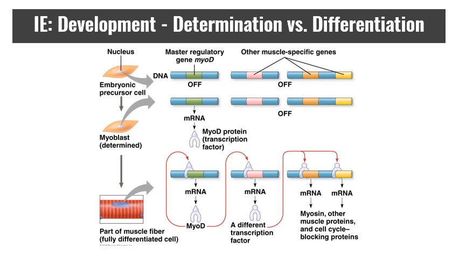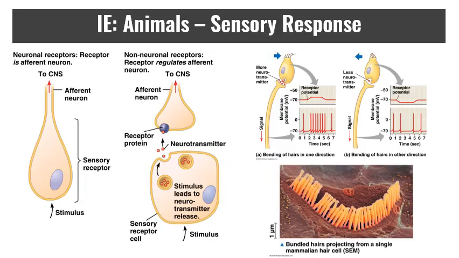So the cytoplasmic determinants will induce the activation of master regulatory genes. Those will then determine the cell to be a myoblast, or a precursor to a muscle, a blast. So you're looking at the broader structure that is going to be capable of forming muscle tissue. The master regulatory gene will act as a transcription factor, activating the other genes needed to produce a muscle, and eventually creating a fully differentiated cell. So the cell becomes determined, which is the chemical steps that determine its identity and cell fate. But when it actually produces the products that are different, that is the differentiation.